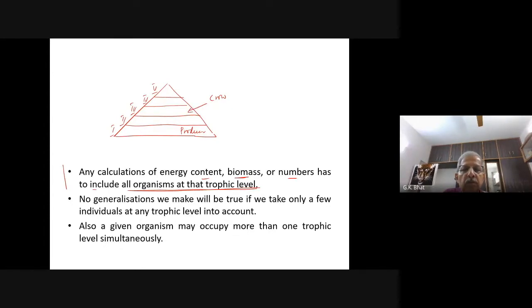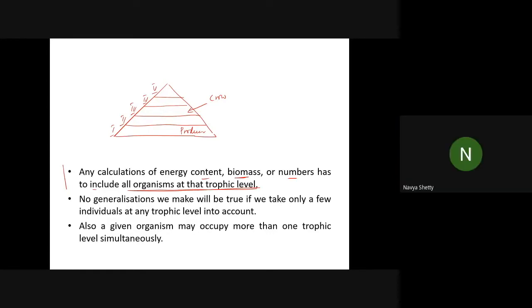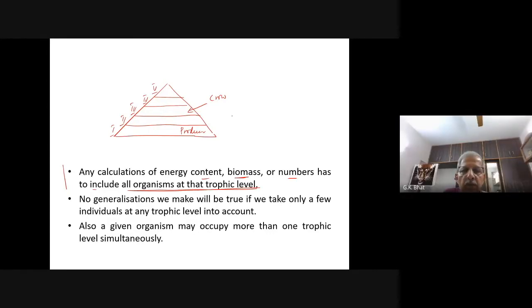Navya, where do you want to put it? Navya, are you there? Vishwas, where do you want to put it? Quick, quick. I'm not saying that Namrata is wrong. Namrata wanted to put her crow in the third trophic level. Do all of you agree with the crow in the third trophic level?